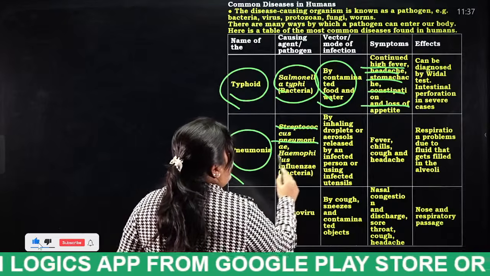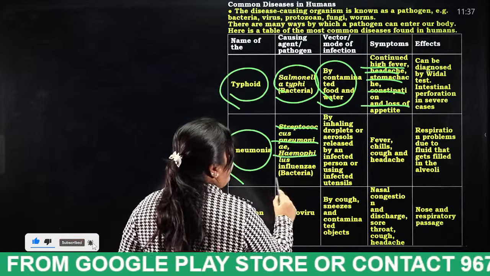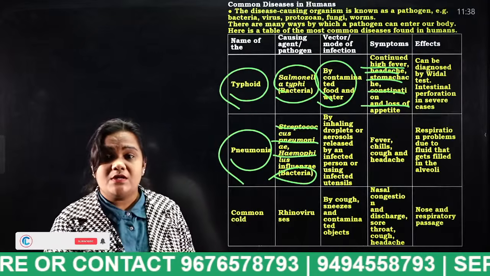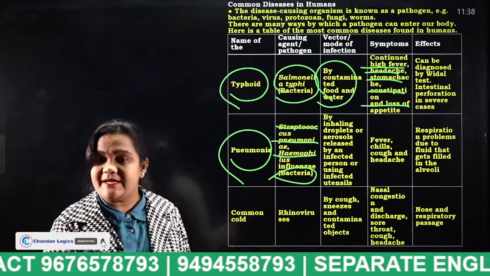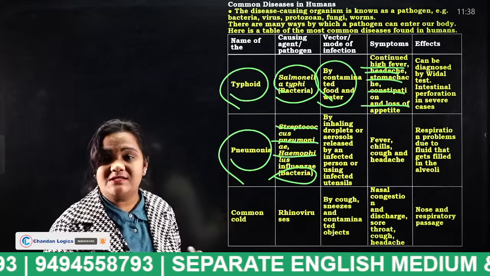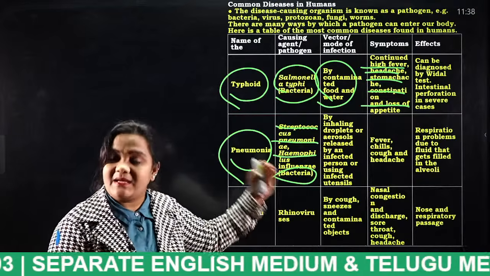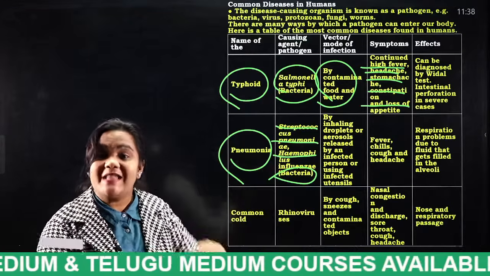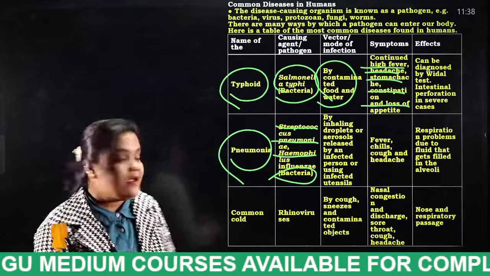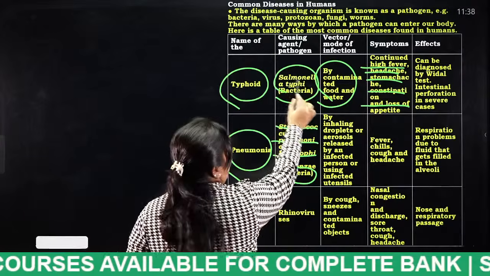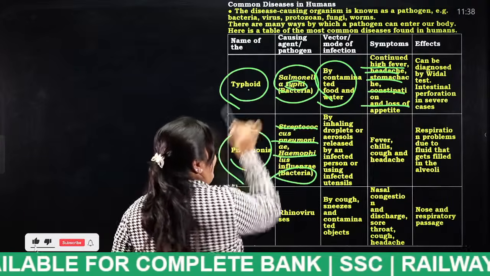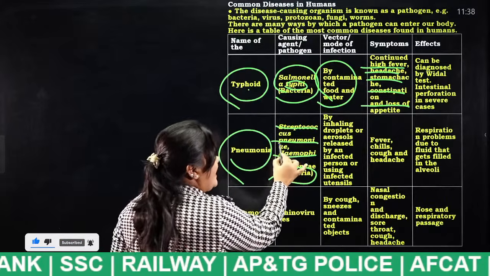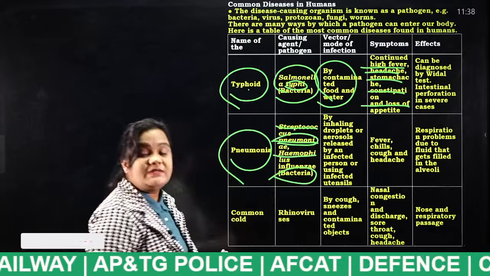Streptococcus pneumoniae and Haemophilus influenzae are also bacteria. Listen, students, if you do not know the causing agent of a particular disease, you can easily identify it, because in each causing agent the name of the disease will be there. For example, Salmonella typhi is nothing but typhoid. If you look at the causing agent of pneumonia, you can observe pneumonia in the name. So this is one of the tricks.